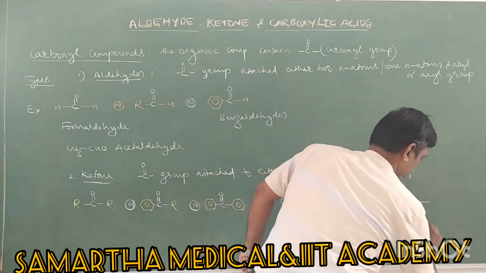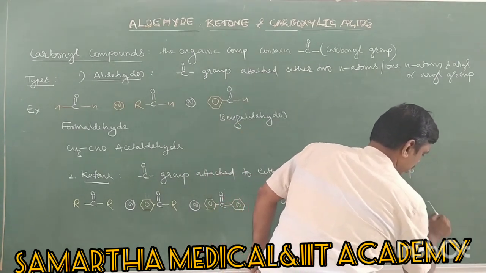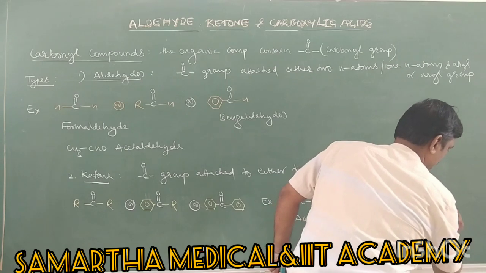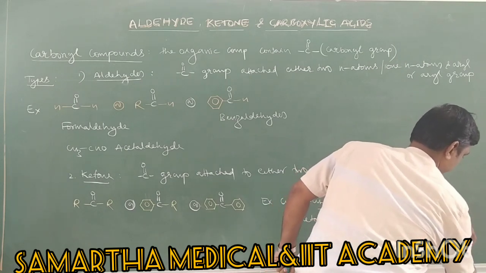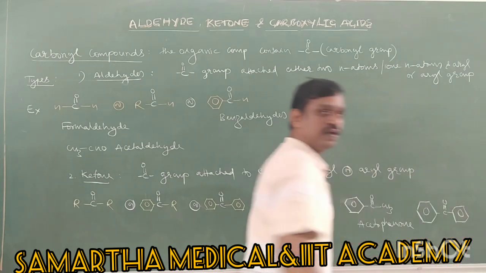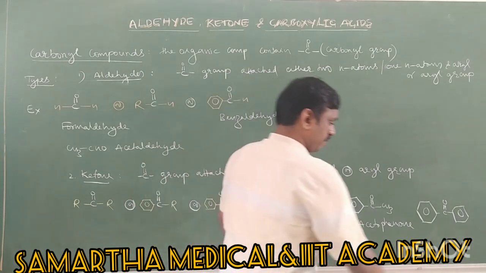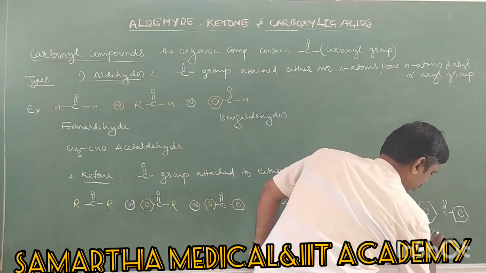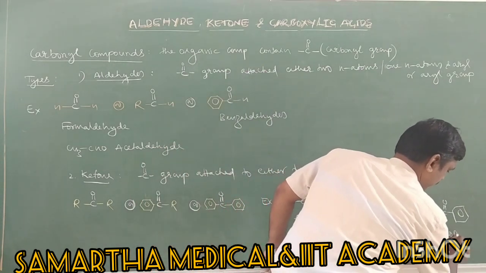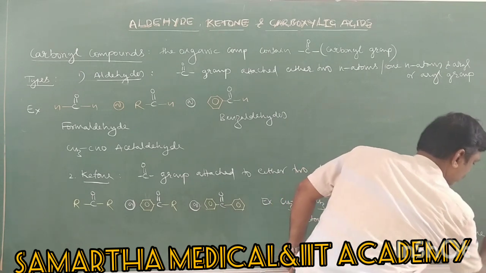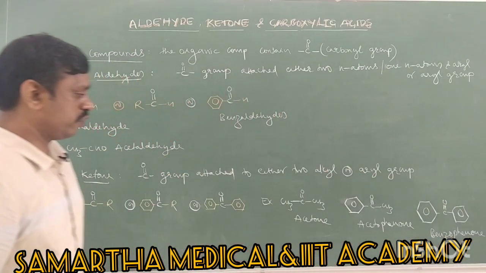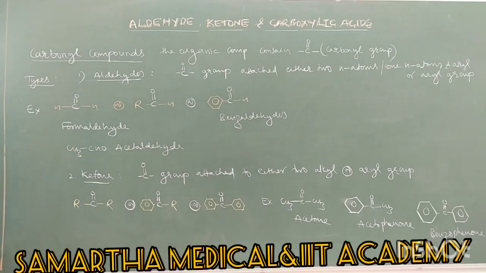Next, there is one more possibility also: phenyl rings on both sides are also possible, right? So this is benzophenone, its common name. So all these are examples for ketones.